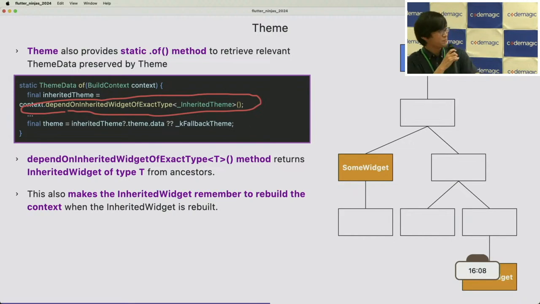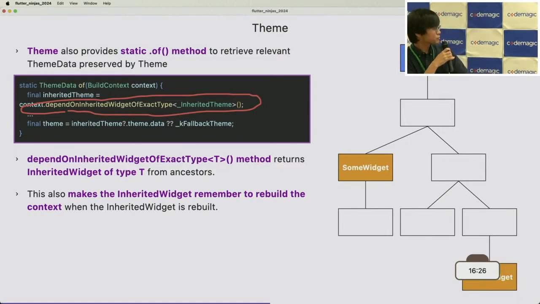So what is the difference between findAncestorStateOfType and dependOnInheritedWidgetOfExactType? There are 3 differences. Two differences are on this page, and 1 is on the next page.